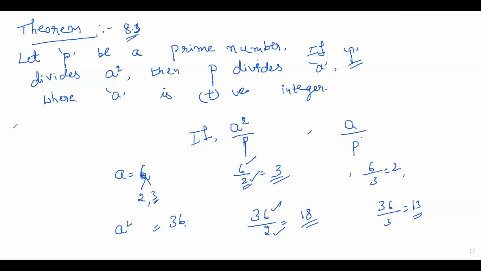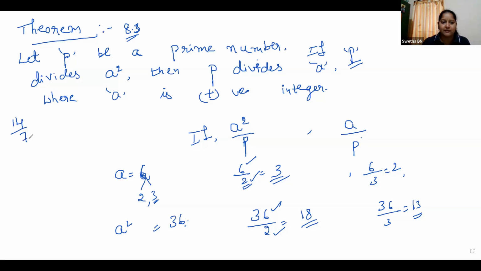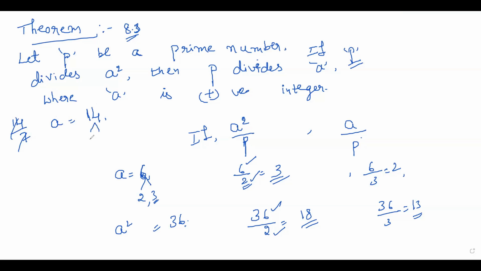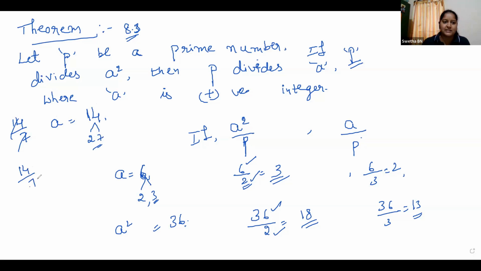Ma'am, like 14 by 7. Okay, first tell me, take A square is equal to... Will you take A is equal to 14? Yes, ma'am. Okay, so 14 is divisible by 7. Right now, that means what? A is divided by P.